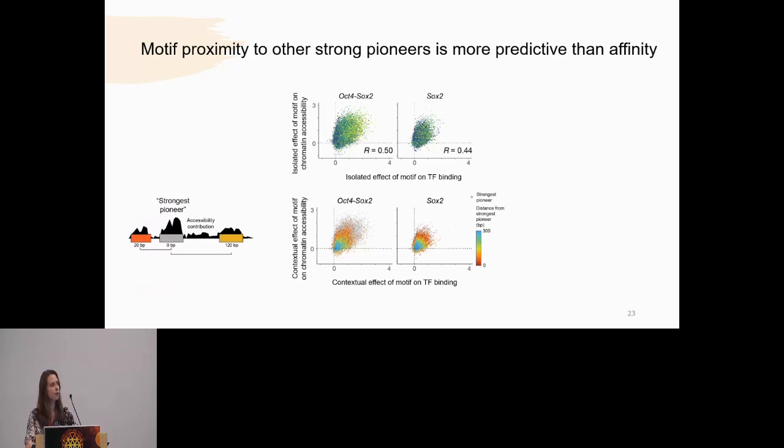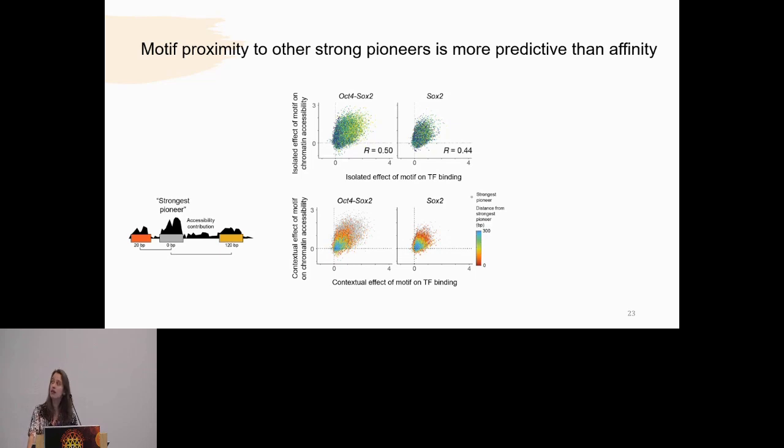Thus, I took every genomic region that we were interested in. I identified the strongest pioneering motif based off of the accessibility contribution scores from our accessibility model. And then for all the secondary motifs, I calculated the relative distances to see how they changed in terms of binding and accessibility effect, given how central they were to the strongest pioneer in the region.